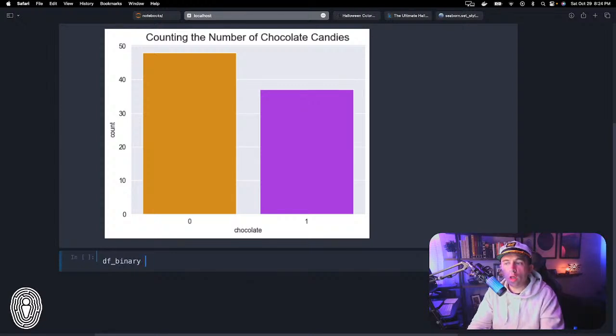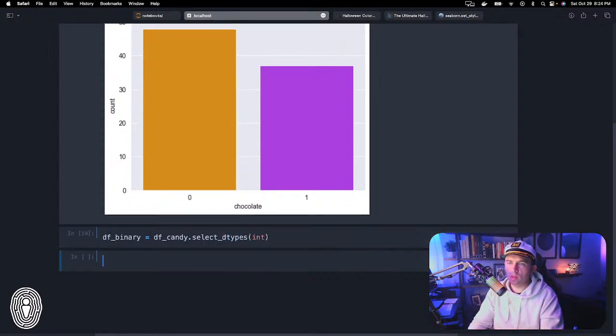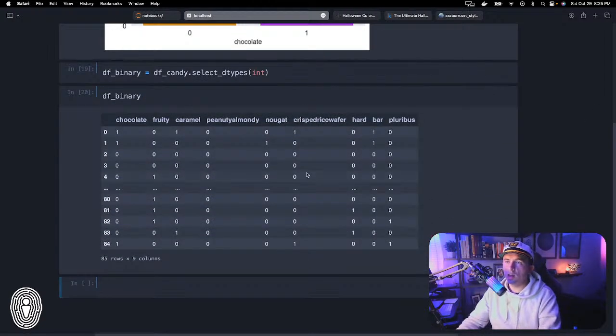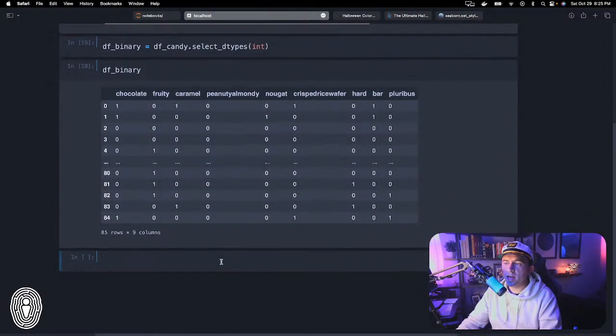And I'm going to pull out just the variables that have an integer value, just because I know that those are the ones that have the binary values in them. So df_candy.select_dtypes(include=int). Just to show you what this looks like, df_binary is now just the 9 columns of the binary values. And now the next thing I'm going to do is change all these zeros and ones to be yeses and nos. The way that we do that is going df_binary.mask.